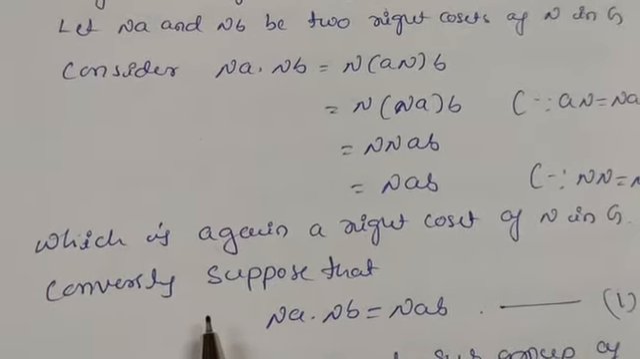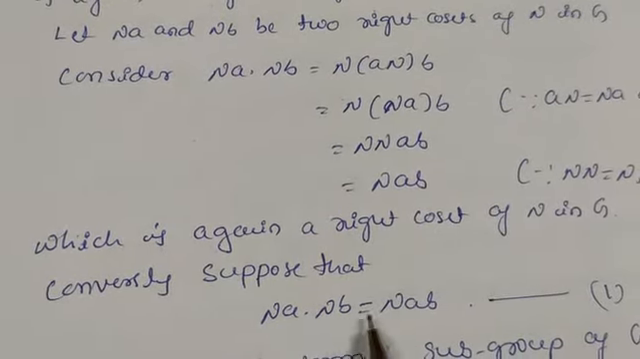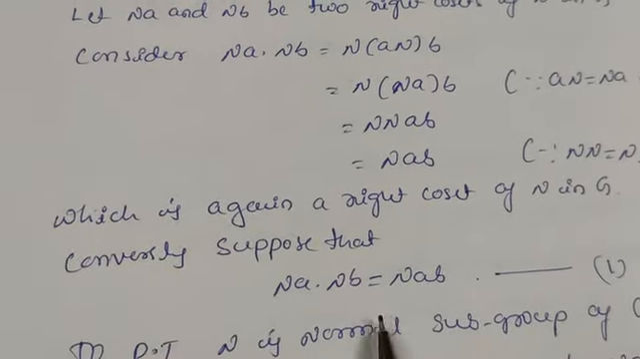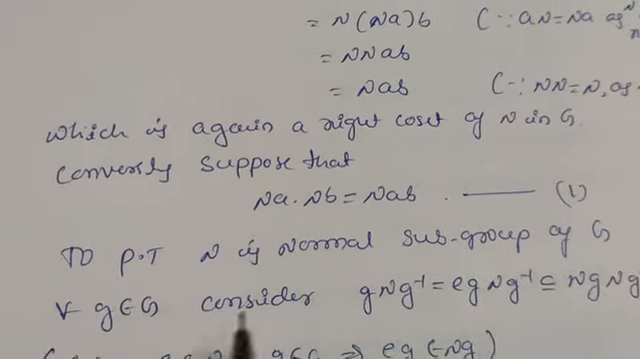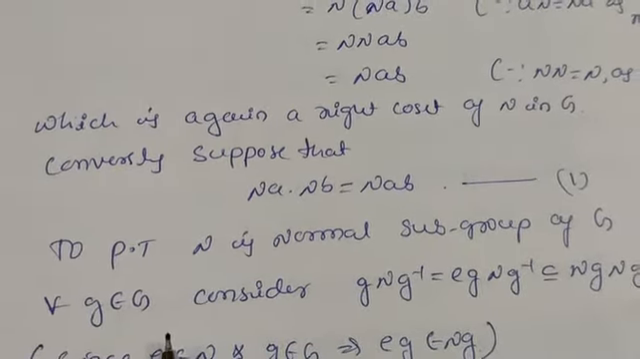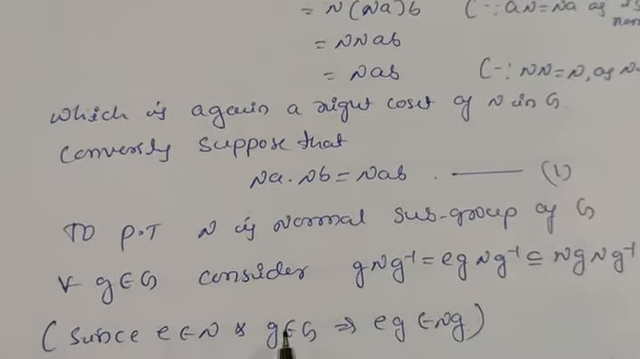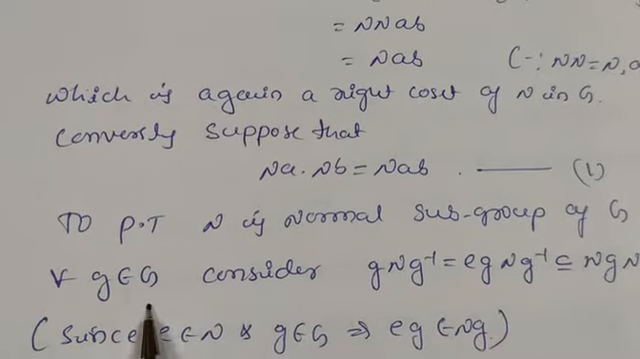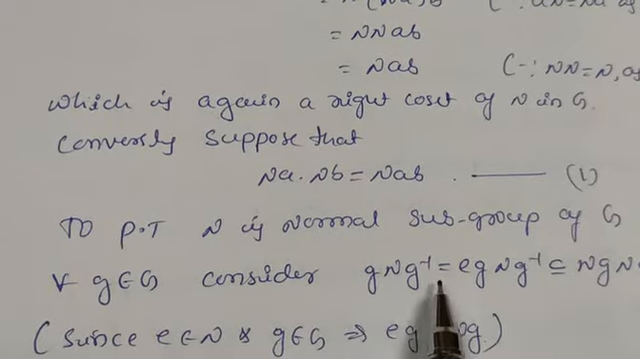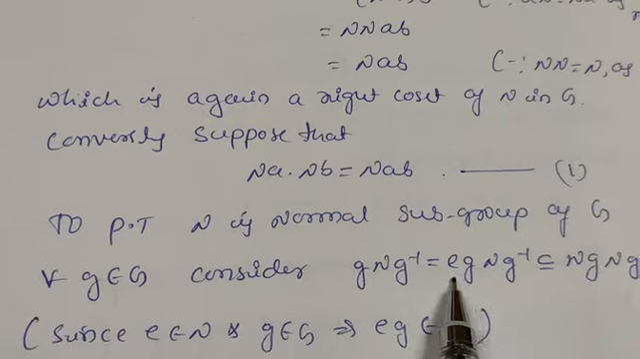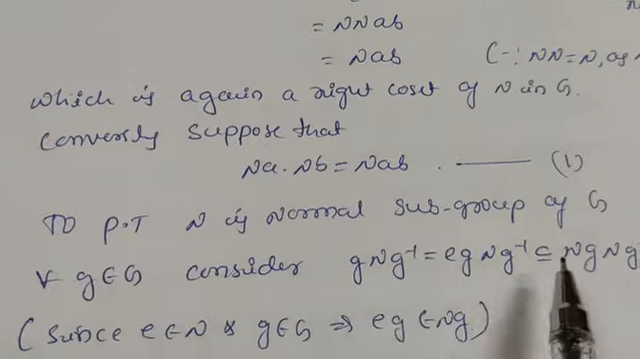Next we have to prove the converse. Suppose that Na into Nb is equal to Nab, and take this as equation number 1. We have to prove that N is a normal subgroup of G. We know the definition of a normal subgroup is g inverse Ng is contained in N, for all g belonging to G. Let us consider g inverse N g, and we can take here N into e, because e into anything is the same, that is e into g is g only, and N into g inverse as it is.